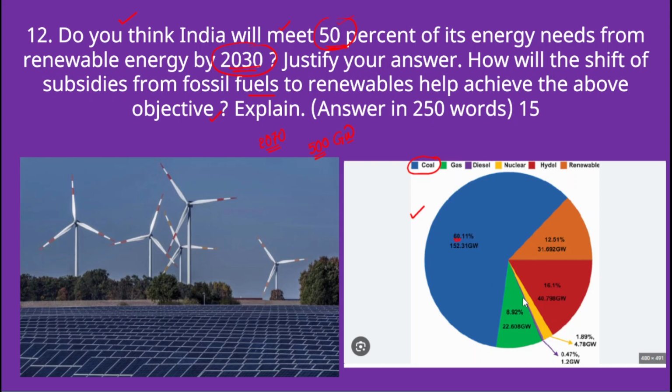So after that, around 12% of our energy requirements are met through the renewables. So that includes wind, solar and other bioenergy needs. So therefore, how can we make this renewable energy 50% by 2030? Okay, so 50% almost like this.